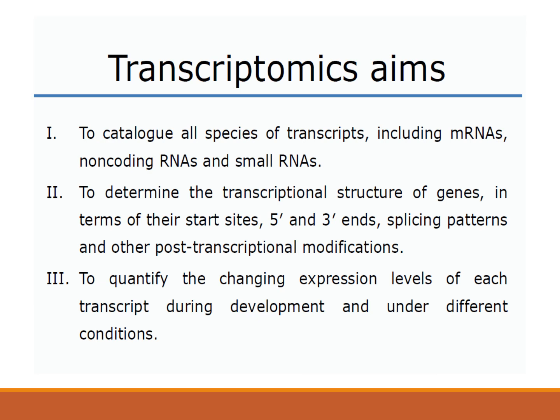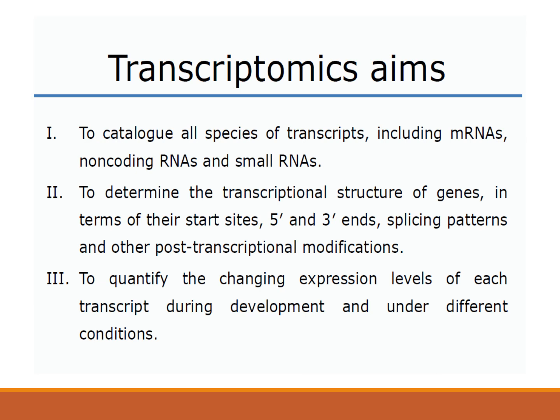And the third aim is to quantify the changing expression level of each transcript during development and under different conditions. So most probably you have two different conditions and you want to see how the transcriptome level changes, or which particular genes are being expressed, or whose expression is being upregulated or downregulated.